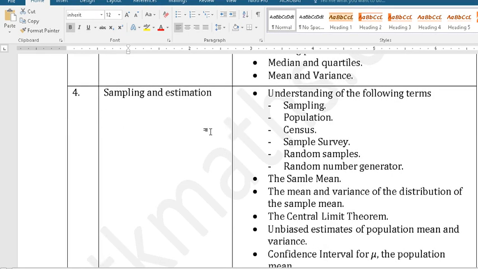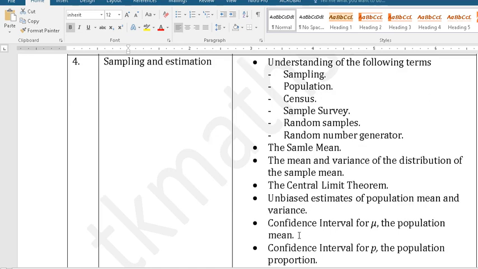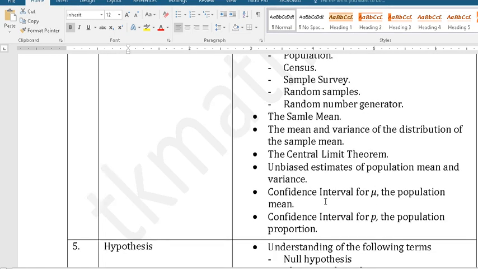And in sampling and estimation, you need to revise these concepts. There are a few terms, because at times they say define it. Nowadays thought-provoking questions are asked, so they check your concepts also. So you need to understand what these terms mean. Then sample mean, which is used a lot in defining probability. Mean and variance of the distribution of sample mean. What is the central limit theorem? How to find unbiased estimates of population mean and variance, and then confidence interval for mu, the population mean, and p, the population proportion.